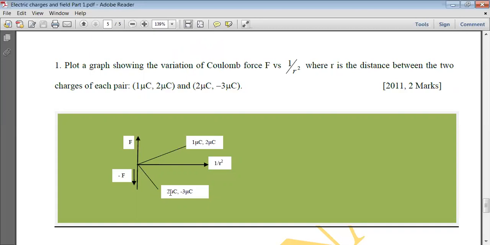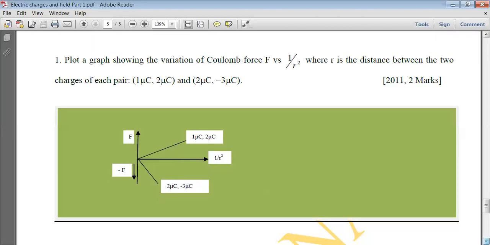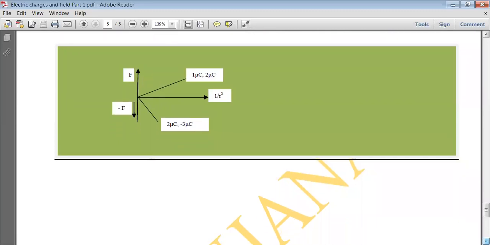But the slope for 2 microcoulomb and minus 3 microcoulomb will be greater than the other one. Why? Because F is directly proportional to Q1 into Q2. 2 into minus 3 is minus 6 units. Here 1 into 2 will be 2. So the slope will be more. So this was all in the first part. The second part will come shortly.